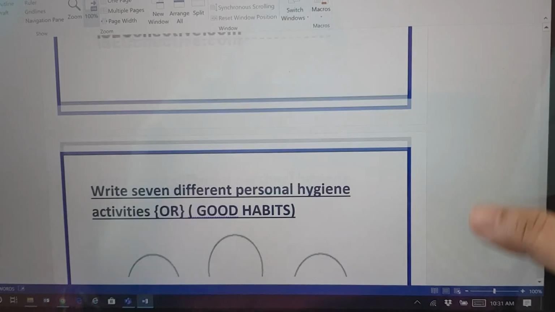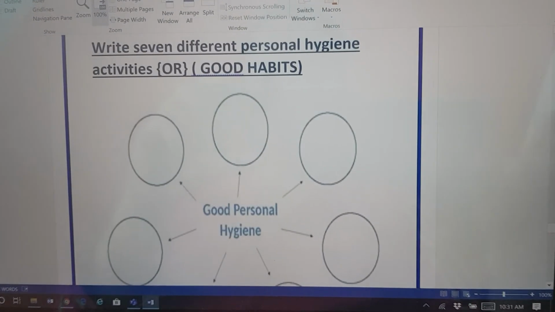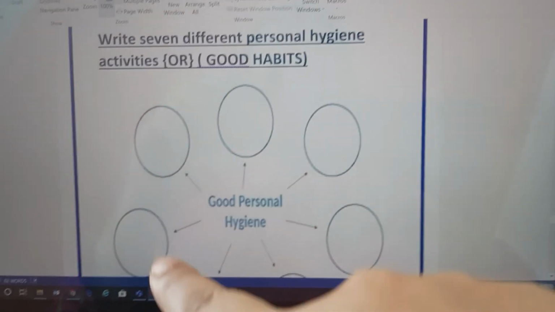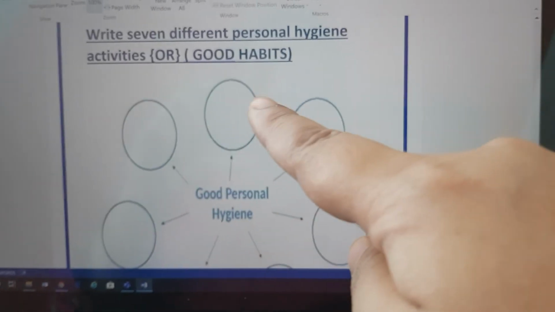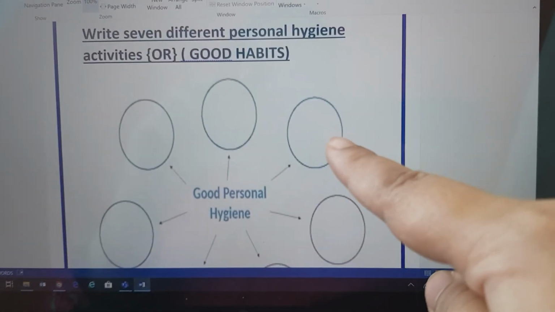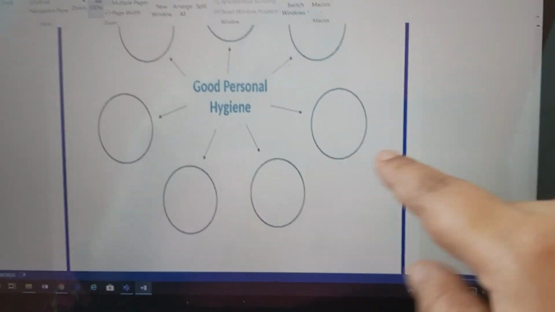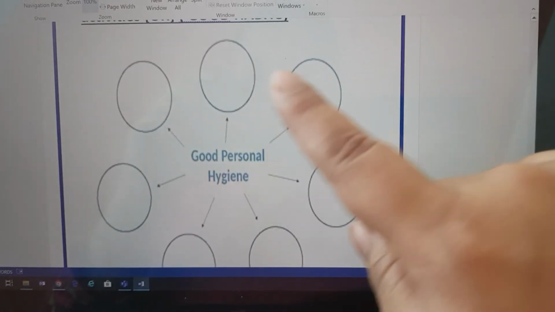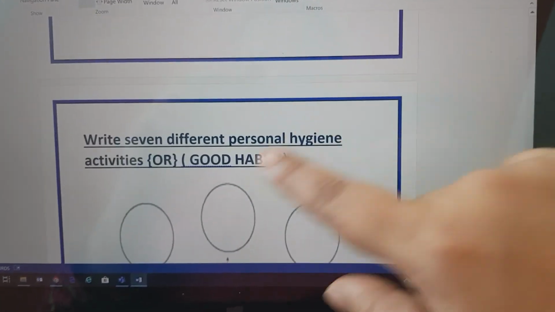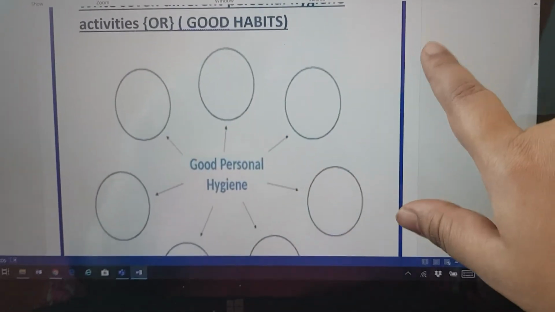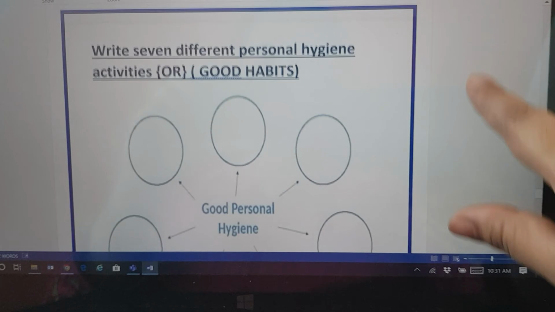Okay, and here, see, last here you have to write some good habits in these circles. Okay, like brushing your teeth every morning, do exercise, eat vegetables, eat fruit, drink milk. Okay, so playing every day. So these are the good habits you will write here. Study regularly. Okay, so you will write.